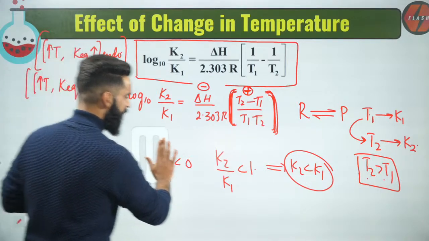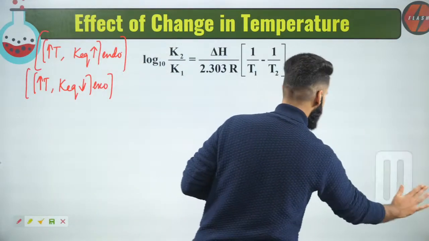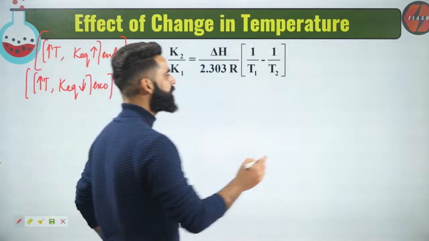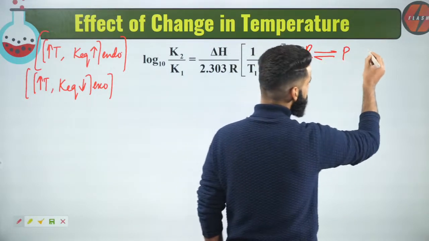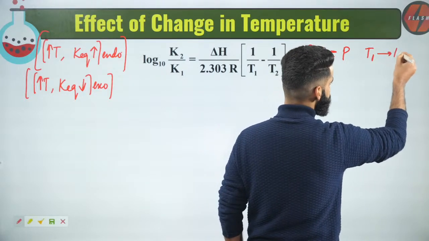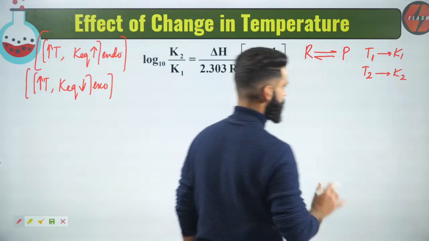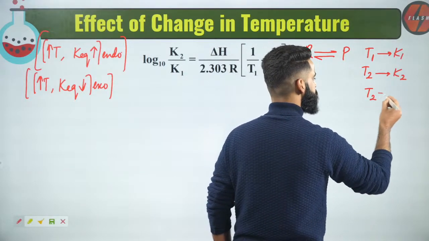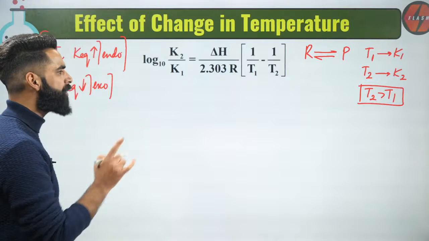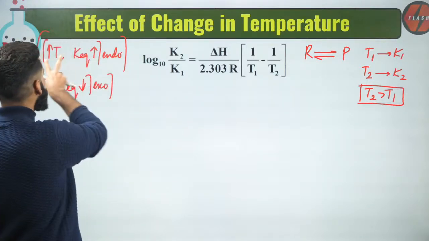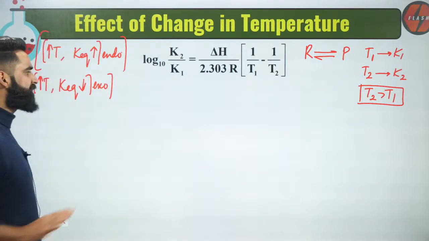I'm erasing this part and I'll tell you something which is really important, which will make your concepts very clear. See guys, what I did, I took a reaction right here, reactant in equilibrium with products. When the temperature of this reaction was T1, its equilibrium constant was K1. When I changed the temperature from T1 to T2, its equilibrium constant changed from K1 to K2, and I'm increasing the temperature, T2 is greater than T1. What I got to know is for the endothermic reaction, on increasing the temperature, equilibrium constant increases, and for exothermic reaction, on increasing the temperature, equilibrium constant decreases.